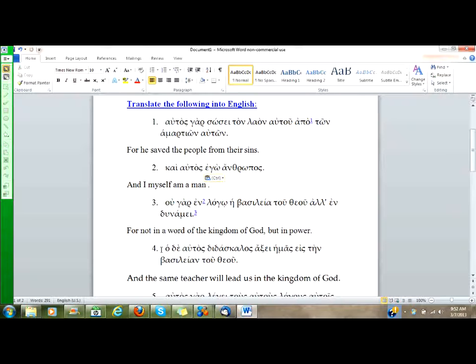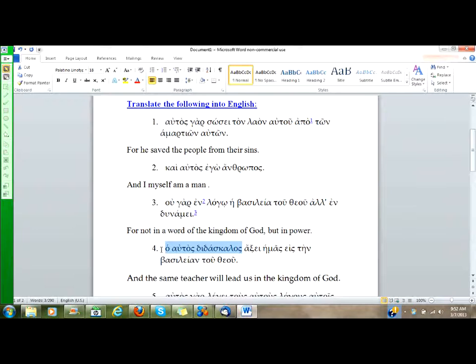If we took the de out of the clause, and let's just do that. Let's just take the de out of the clause. Now what do we have here? We have three words: ho, autos, didaskalos. Definite article, adjective, noun. That's classic attributive position.